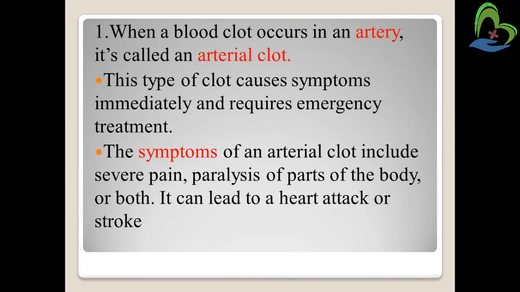The symptoms are severe pain and paralysis of parts of the body. Paralysis means the parts which are paralyzed are not able to move. It can lead to heart attack or stroke. The severe complications of an arterial clot are heart attack and stroke.